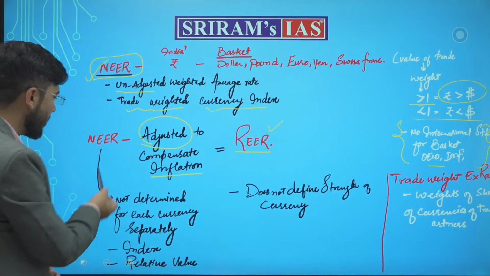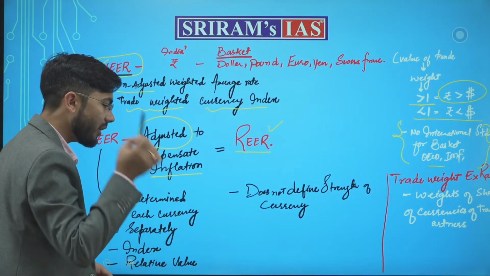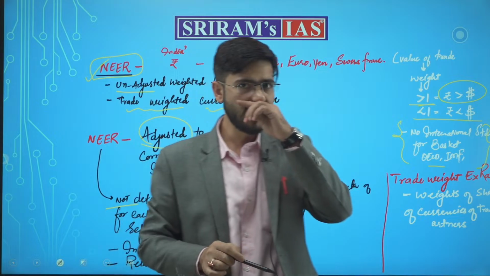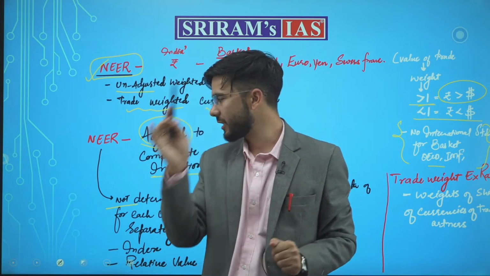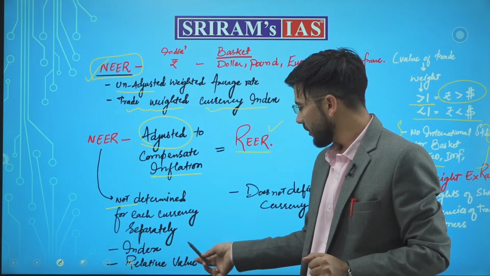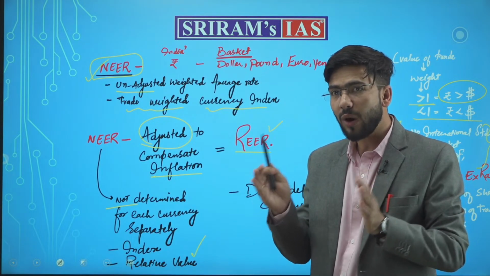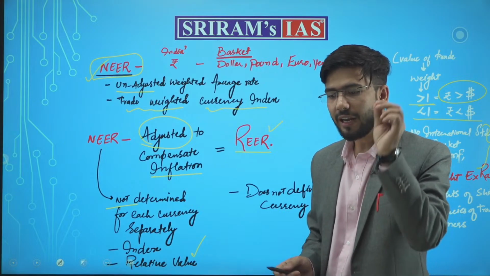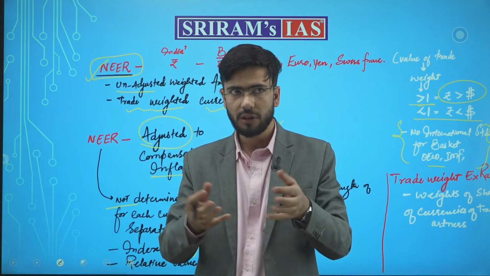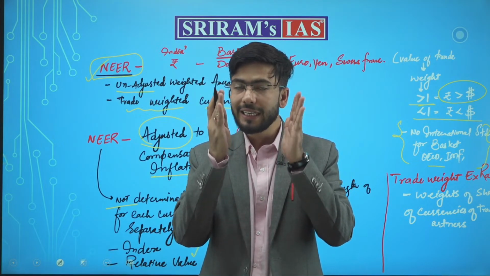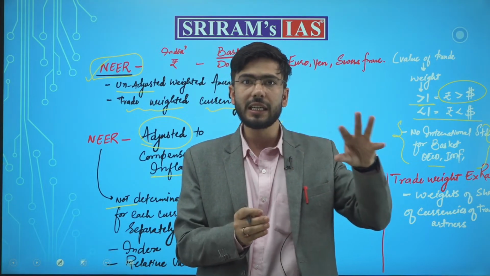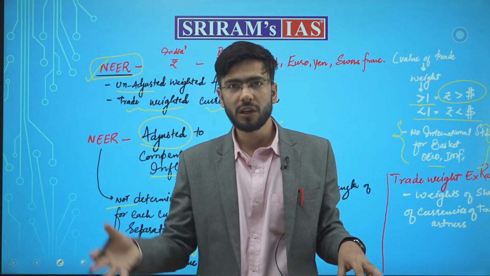Second, NEER is not determined for each currency separately, but for a bunch of currencies, or a basket of currencies. Further, it is a relative value. It is not the exact value from which we can derive the actual strength of the currency. It is a relative value, that is, it is in comparison, not without comparison.